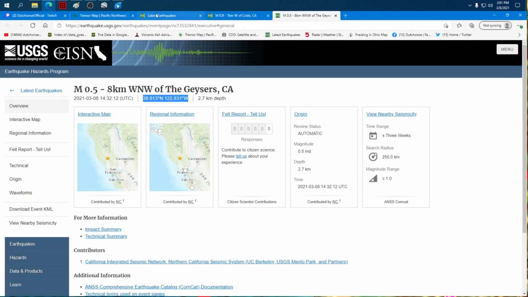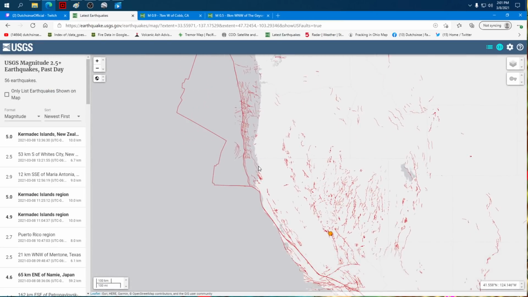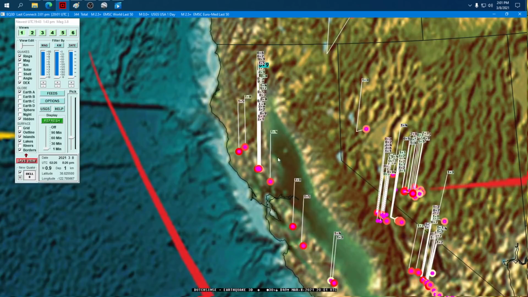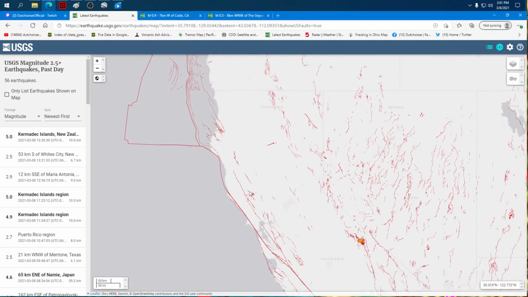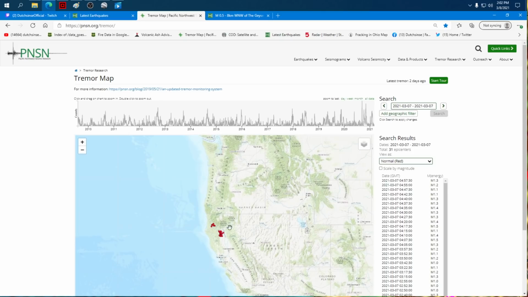Let me go back over to the USGS map. Our warning is right here. Okay? And compare the warned area to where the earthquakes are coming in. If we have a warning going right in here for a new 5 to pop off out in the ocean, and all of a sudden just to the south, following the red lines on the interior part of the plate boundary right here, we start seeing a bunch of earthquakes here, here, and here, it means something's saturating to the north. And we already know something's saturating to the north because the tremor map shows it.